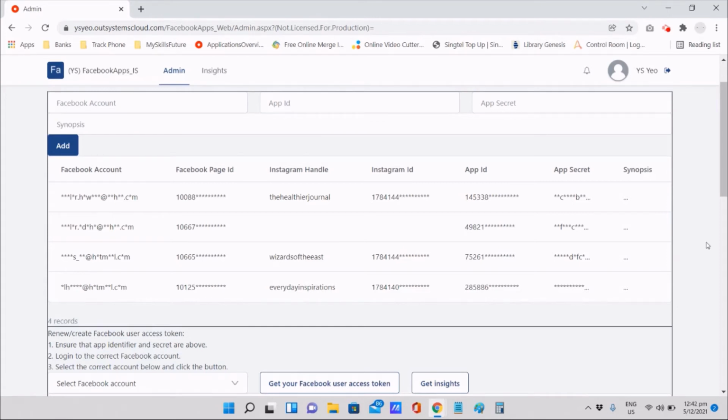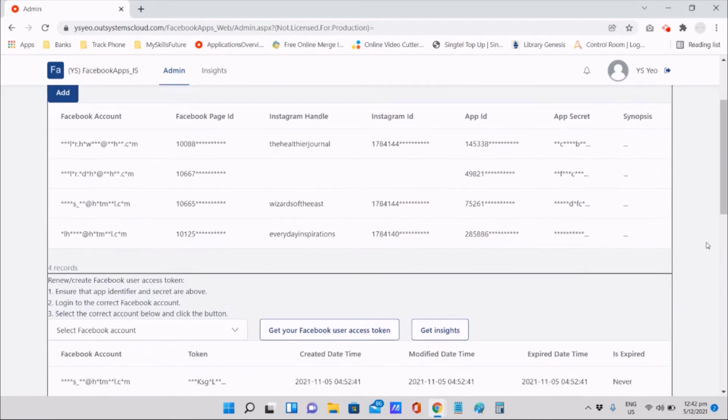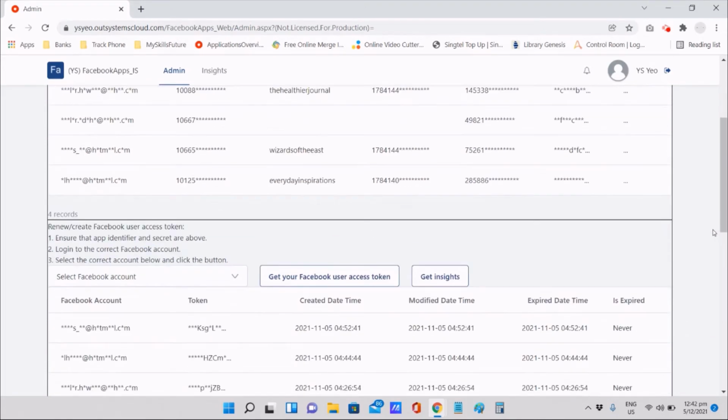So along the way, I decided to store all these configuration values in a table, so I get this convenient system here where I just need to select the Facebook and Instagram account from a drop down, press a button, and I can renew the access token.